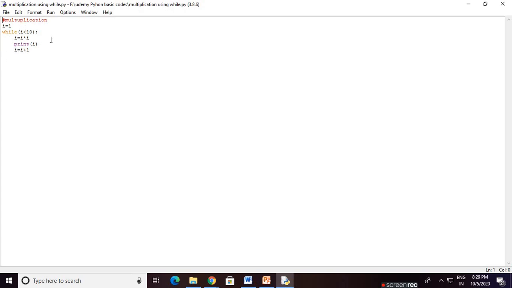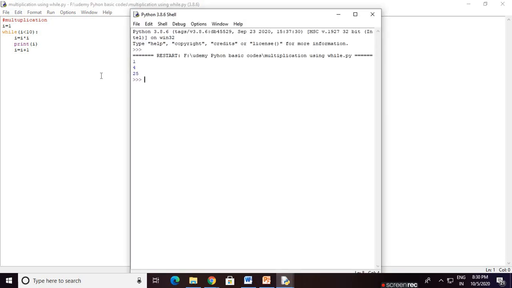Again go to the while loop. Is 2 less than 10? Yes. i equals 2 star 2, that means 4 is stored. 4 is printed. Then 4 plus 1 is 5. This time again we go to the while loop and check the condition, until the condition fails. Go to the while loop, then check the condition. If the condition is false, the loop stops. That is basically the working procedure of the while loop. Here we see how the while loop works in Python programming. Now press F5 to run.